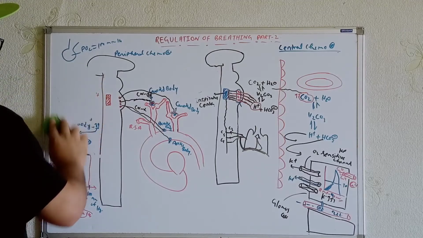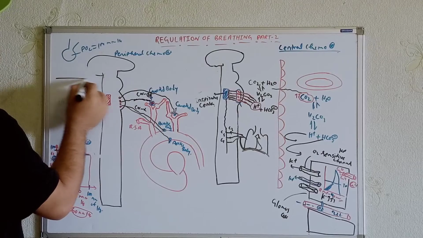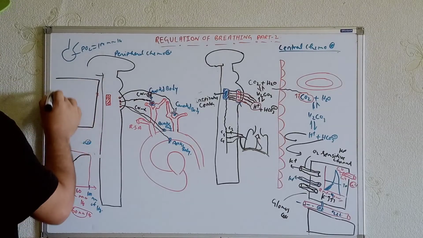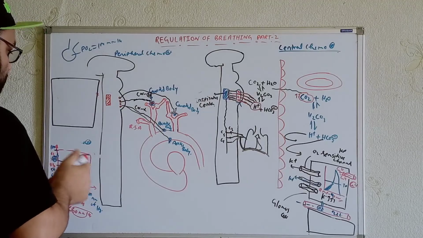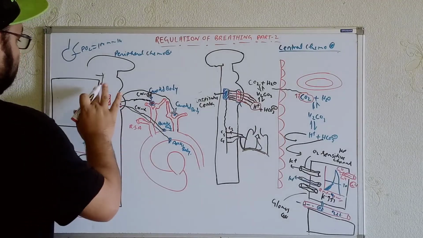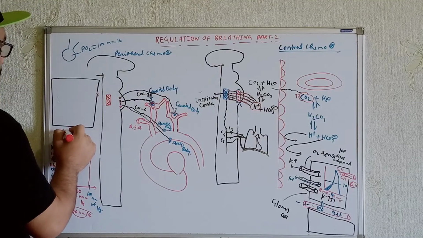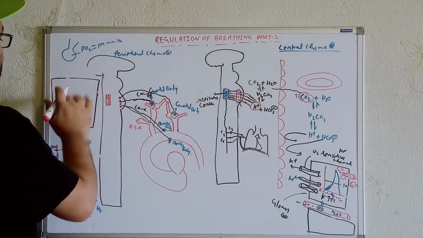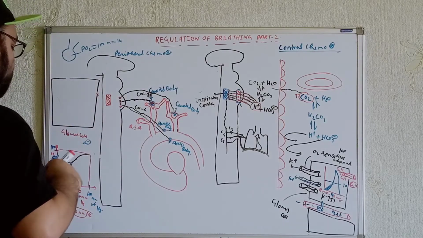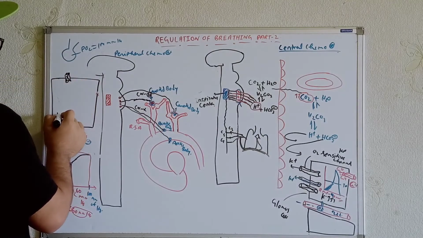Try to understand from it. This is the type 1 cell, the glomus cell, which is another name. So try to understand: whenever the oxygen-sensitive potassium channel is blocked, the concentration of potassium will increase.